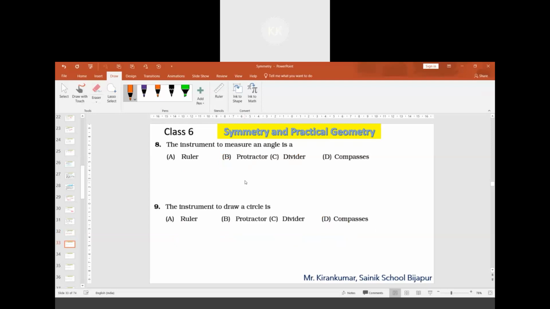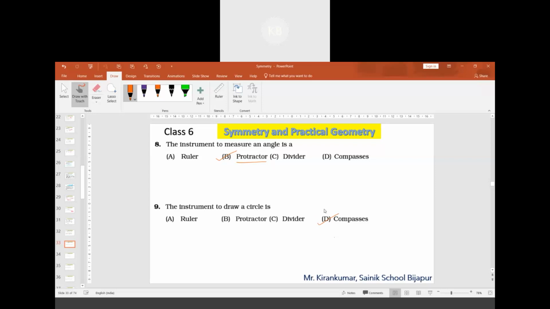Question number 8. The instrument to measure an angle is option B, protractor. Next, the ninth one, compass. The instrument used to draw a circle is called a compass.